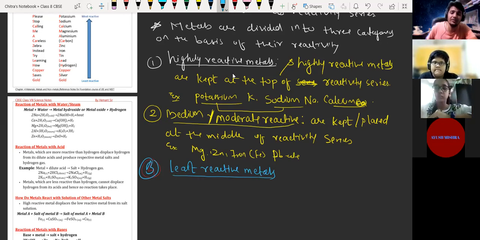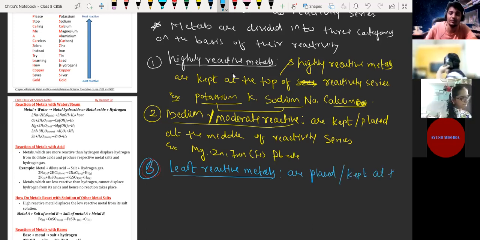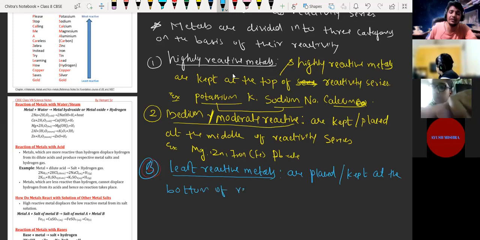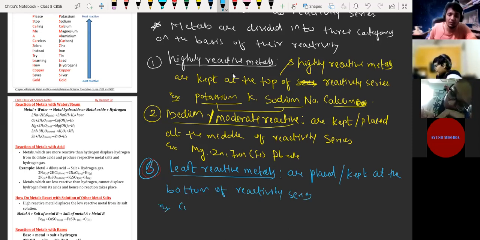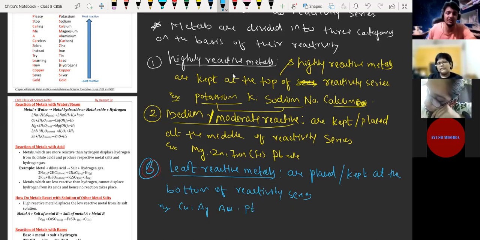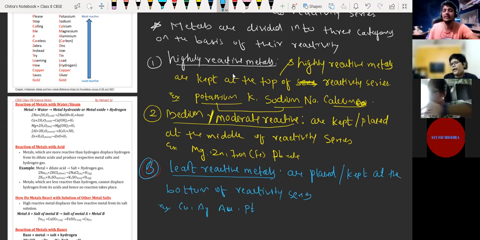They are kept at the bottom of the reactivity series.